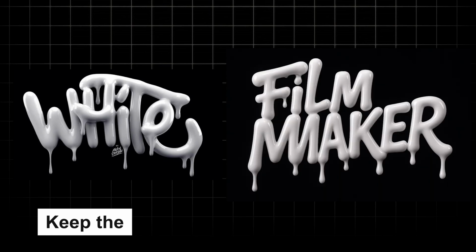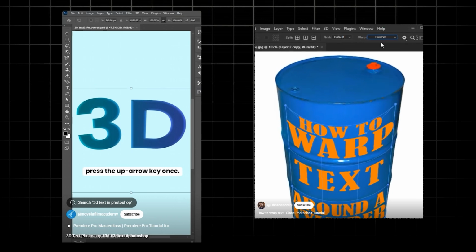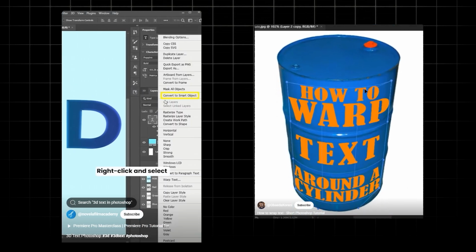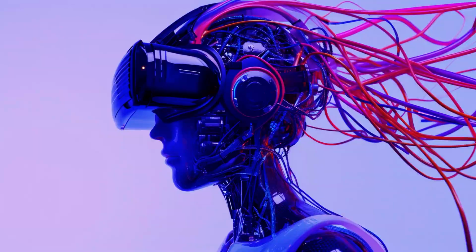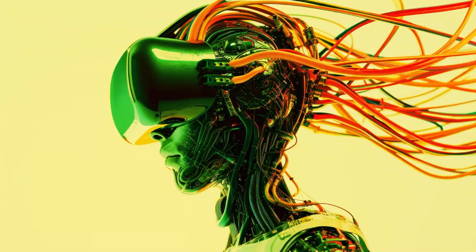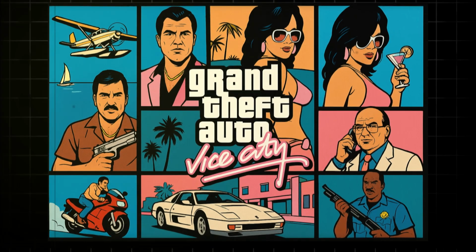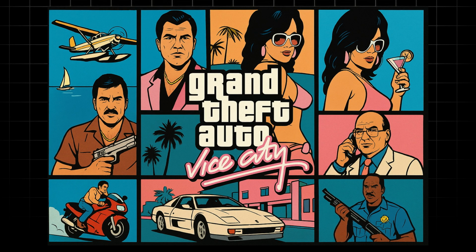Looks pretty solid, right? Honestly, crazy text styles aren't even surprising anymore in shorts or reels. Oh, and by the way, in Midjourney or similar tools, just drop phrases like chrome text, retro 90s lettering, or neon glow typography, and you'll instantly get fire designs. And now with ChatGPT, you can even say, make a prompt that looks like the GTA Vice City cover, and it'll do it. No design skills needed.